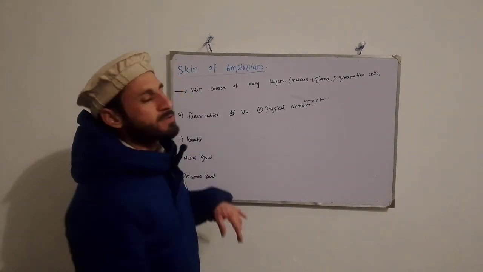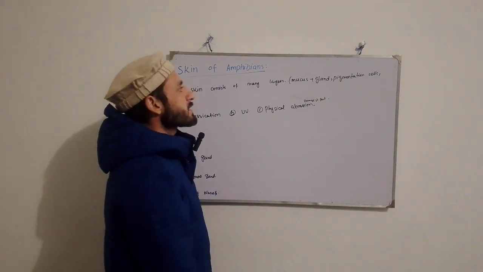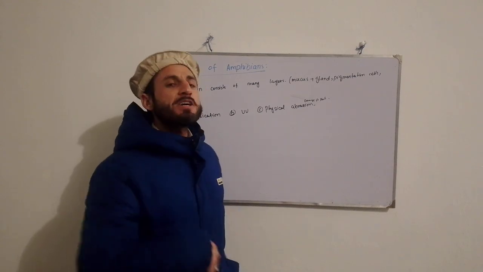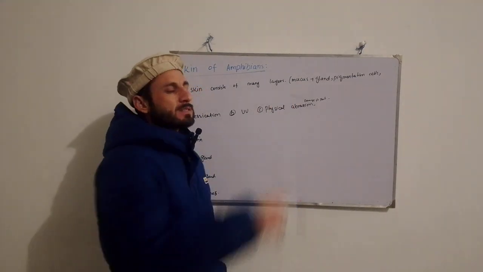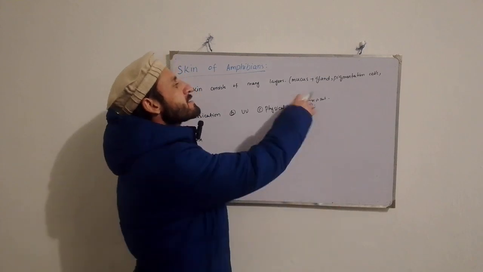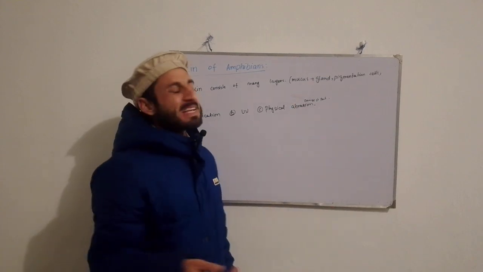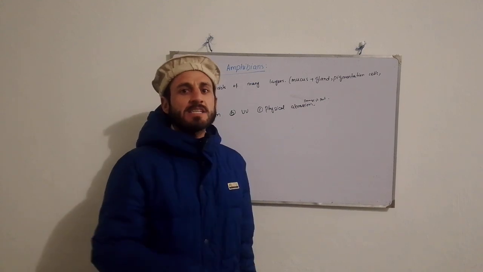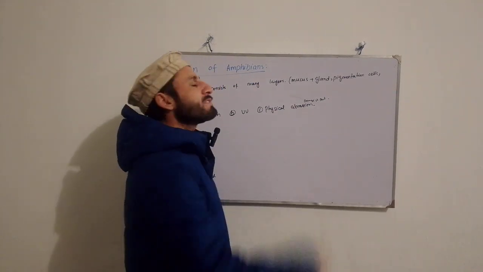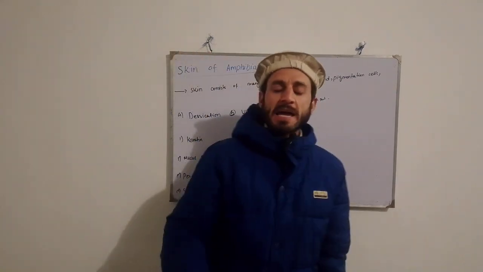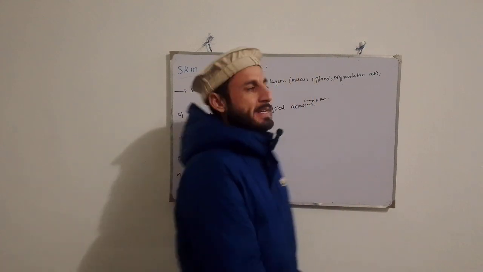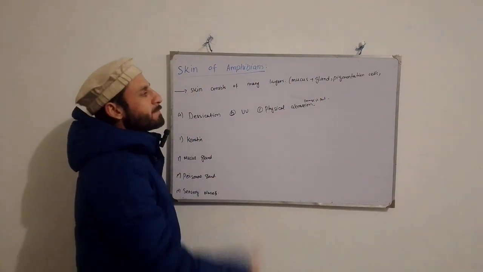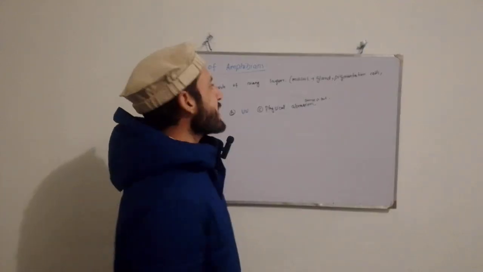So the skin of amphibians is multi-layered, and it consists of mucus, different types of glands present in their skin, and pigmentation cells. These are the three main things present in the skin, or integumentary system, of amphibians, right? We will discuss that in more detail later.